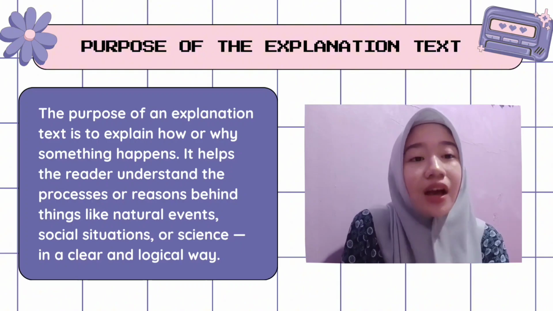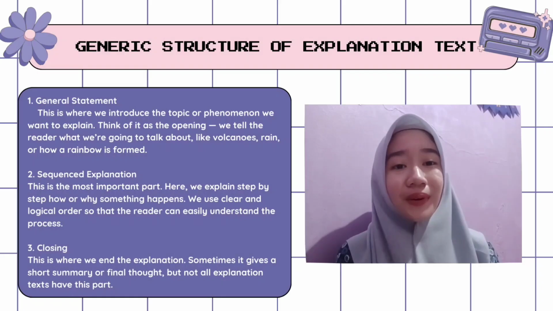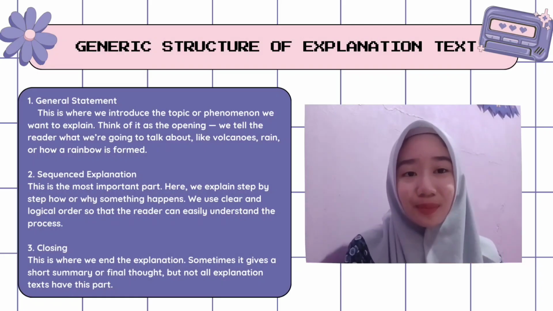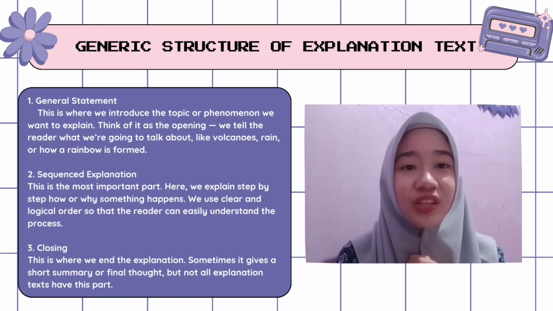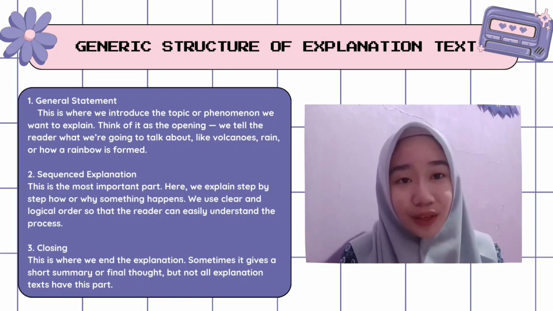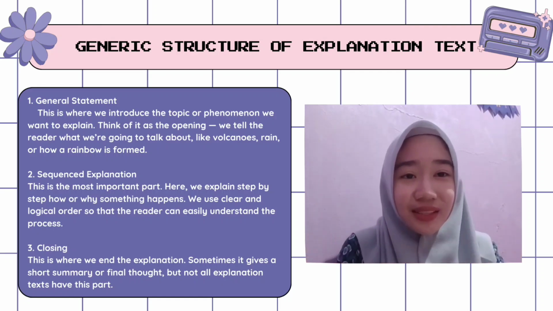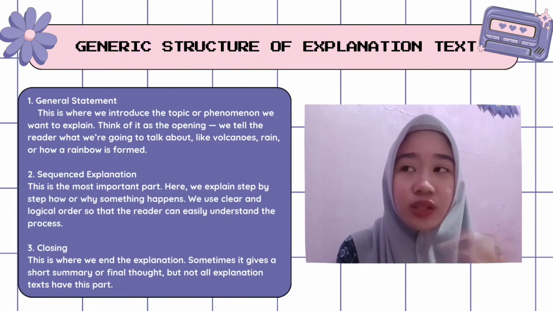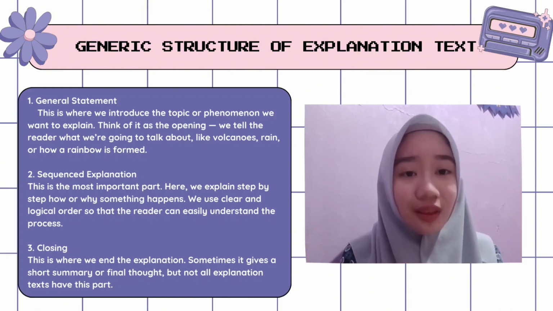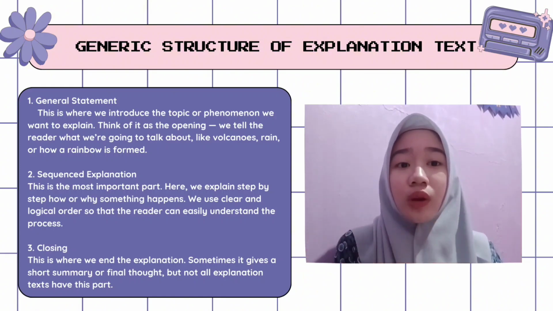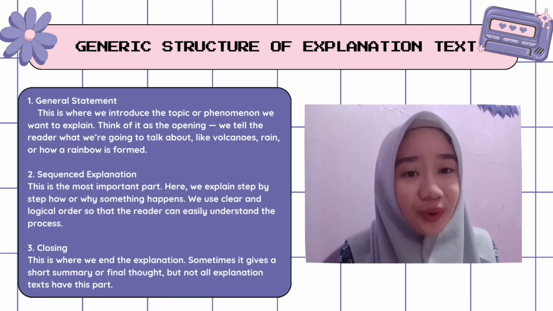Now, let's move on to the structure of an explanation text. In other words, how we organize it. First, we start with the general statement. This is where we introduce the topic or phenomenon we want to explain. Think of it as the opening. We tell the reader what we're going to talk about, like volcanoes, rain, or how a rainbow is formed.